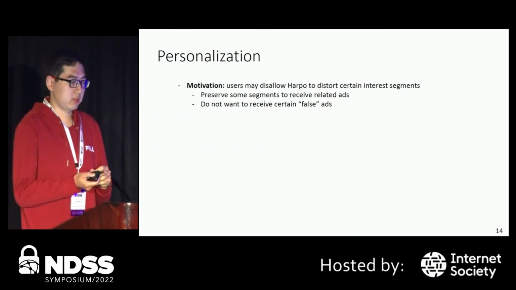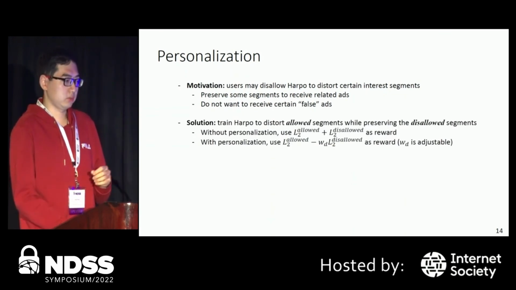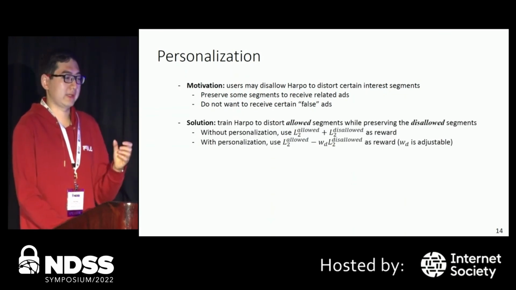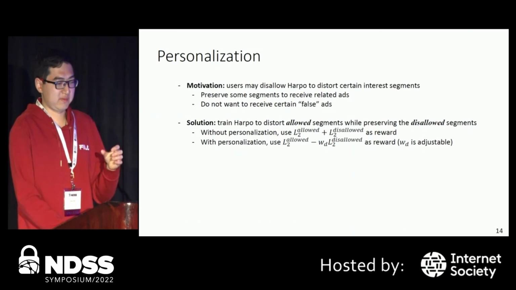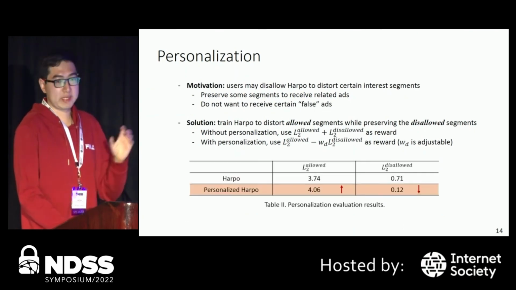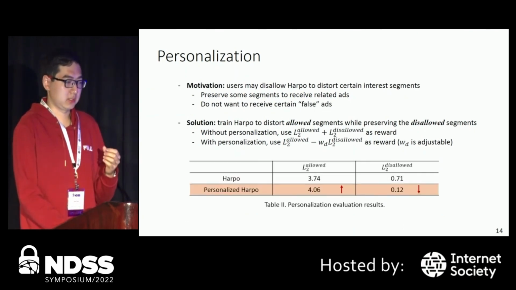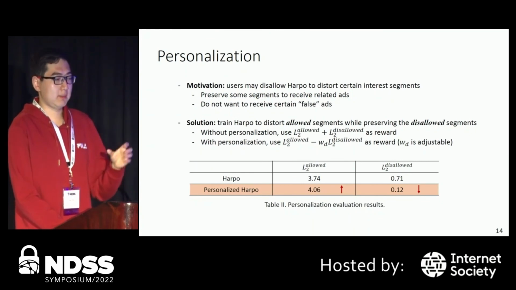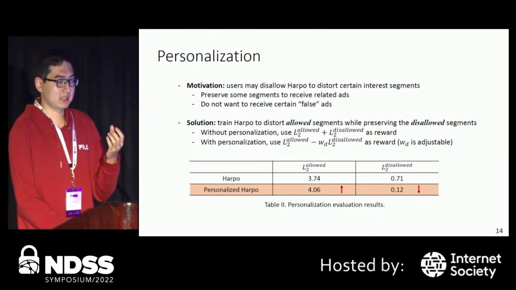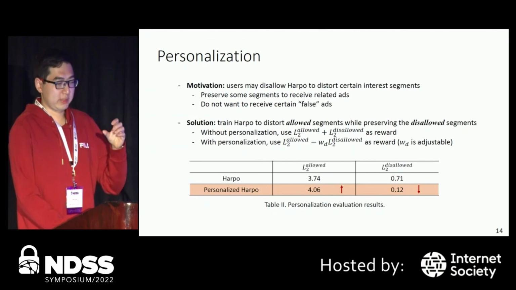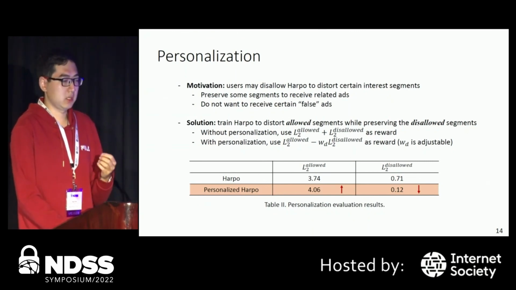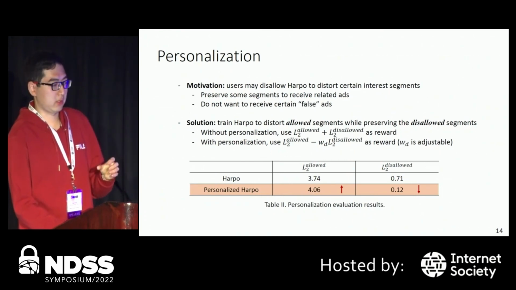So that's the reason why we train HARPO to distort allowed segments while preserving the disallowed segments. As we can see, after personalization, HARPO can achieve the same level of distortion in allowed segments, while we reduce the distortion in disallowed segments from 0.7 to 0.1.